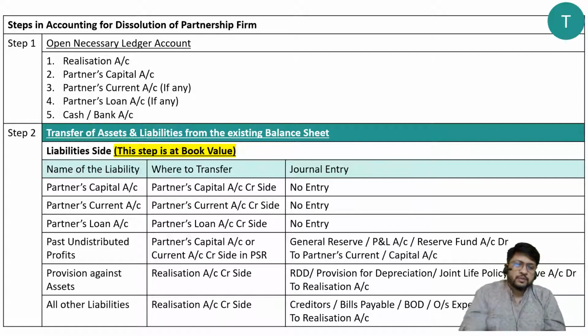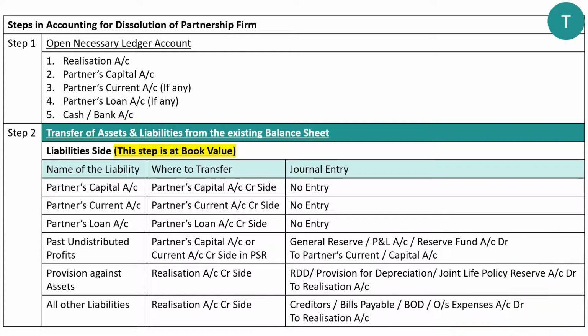Now I know that you cannot see what is written behind me, so let me disappear for a moment and discuss all the things, and thereafter I'll reappear on the screen. See, now we are considering only the liability side: the name of the liability, where to transfer it, and what is the journal entry. That's what I have considered. So partners capital account, where to transfer? It will be transferred to partners capital account.